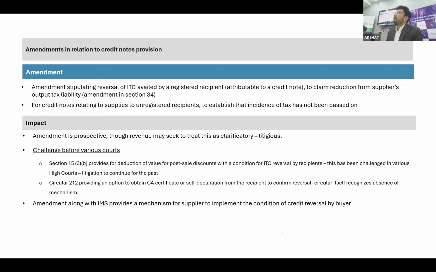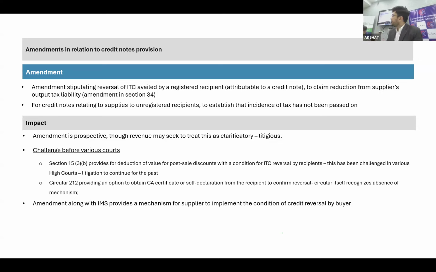Though in my view that is squarely covered, to remove the anomaly, the government has determined to amend section 34. Now what have they mentioned? They have amended section 34 by stating that when you are raising the credit note to a recipient, obviously they must reduce the input tax credit.